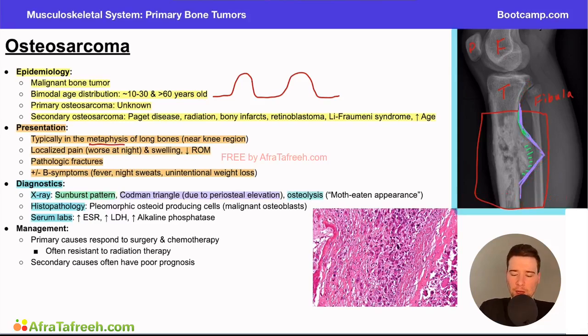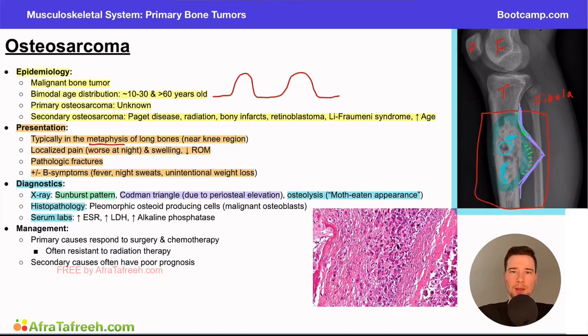And finally, we have osteolysis, which can also be called a moth-eaten appearance. You'll see we have this in a few different tumors, right? Anytime we have osteolysis, it can present this moth-eaten appearance. If you look at this whole thing, you can see how there's some really white areas and then some darker areas. This is the appearance that has been eaten at by moths, or that moth-eaten appearance, and this is due to osteolysis. Bone is being destroyed in certain areas, and that's what's creating these areas of darkness, right? Remember, on a classic radiograph or an x-ray, areas of darkness are not going to be bone typically, whereas the lighter or whiter areas are going to be our bone.